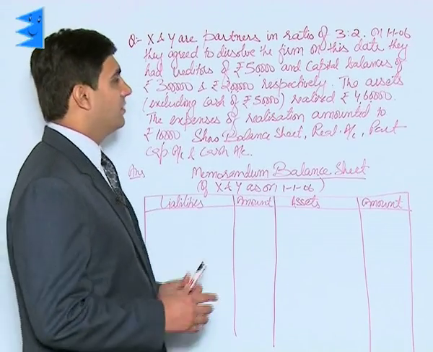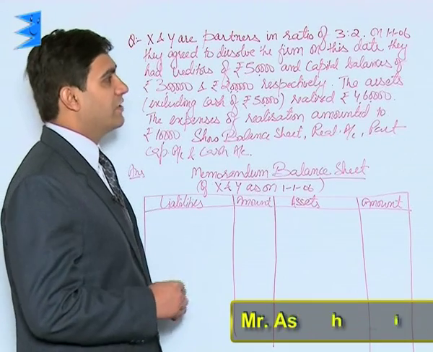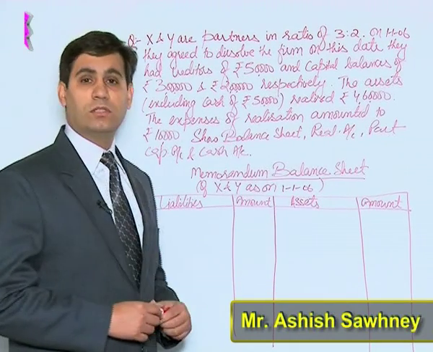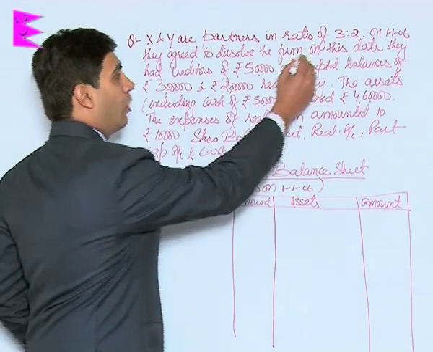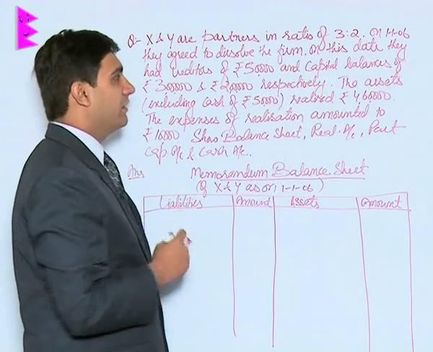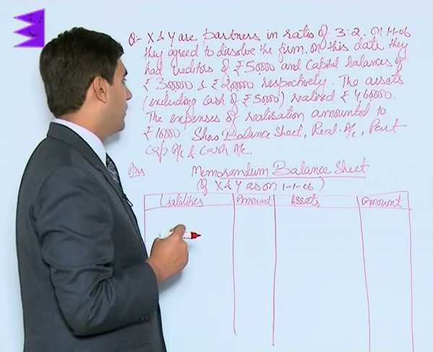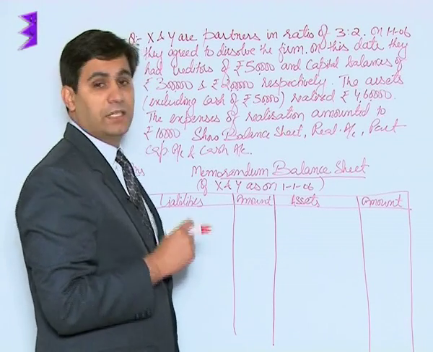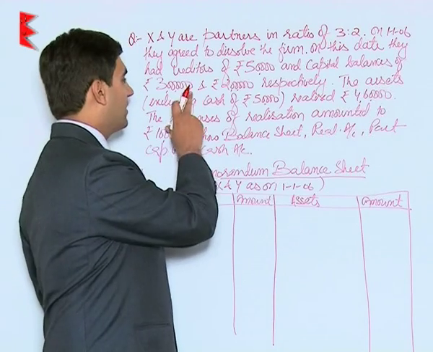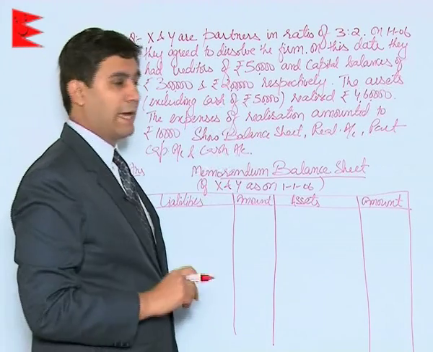X and Y are partners in the ratio of 3:2. On 1st January 2006, they agreed to dissolve the firm. On this date, they had creditors of rupees 50,000 and capital balances of rupees 3 lakh and 2 lakh respectively. That is, the capital balance of X is 3 lakh and of Y is 2 lakh.